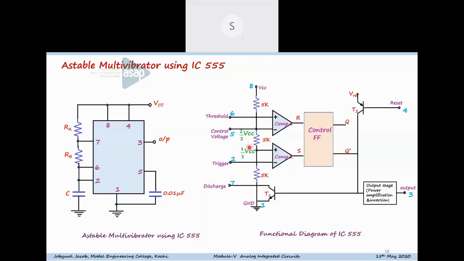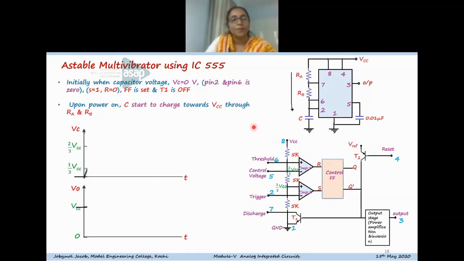And the reference level to the second comparator is set as 1/3 VCC and connected to the non-inverting terminal of comparator 2. So you can see, once the threshold pin voltage exceeds the reference voltage of comparator 1, that is 2/3 VCC, if it is above that value, the flip-flop can change its state. You can see that in this diagram.